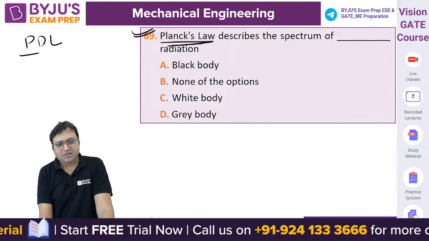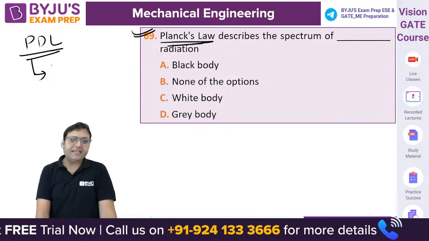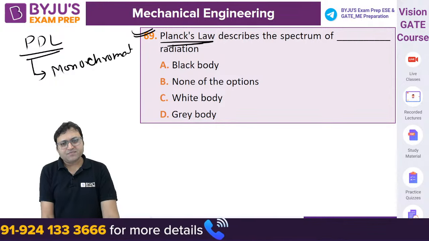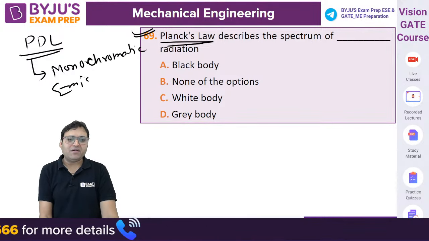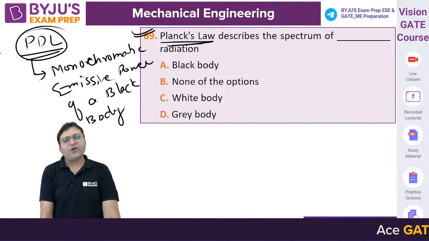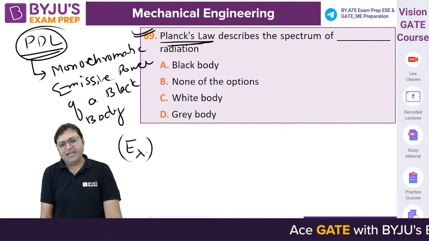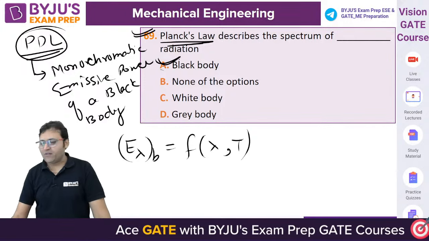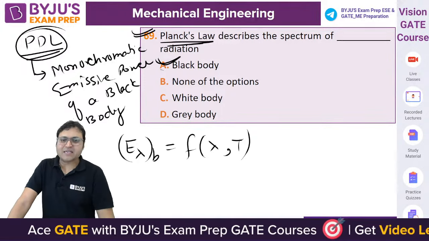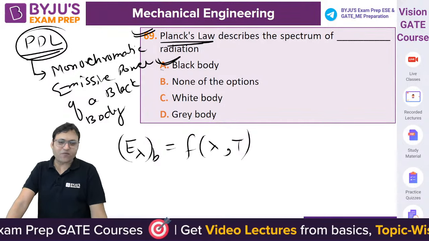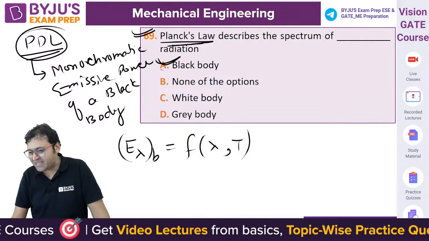PDL is determined to find the monochromatic emissive power of a black body. It is defined for calculating the monochromatic power. E lambda for a black body is a function of lambda and temperature. That is valid only for a black body. A is the correct answer. Planck's law describes the spectrum of black body radiation. PDL is defined for the black body only. A will be the answer.